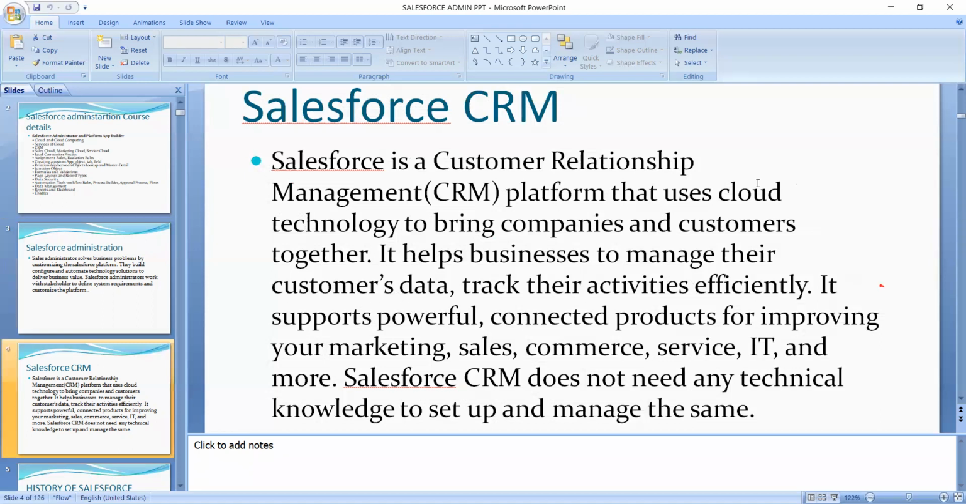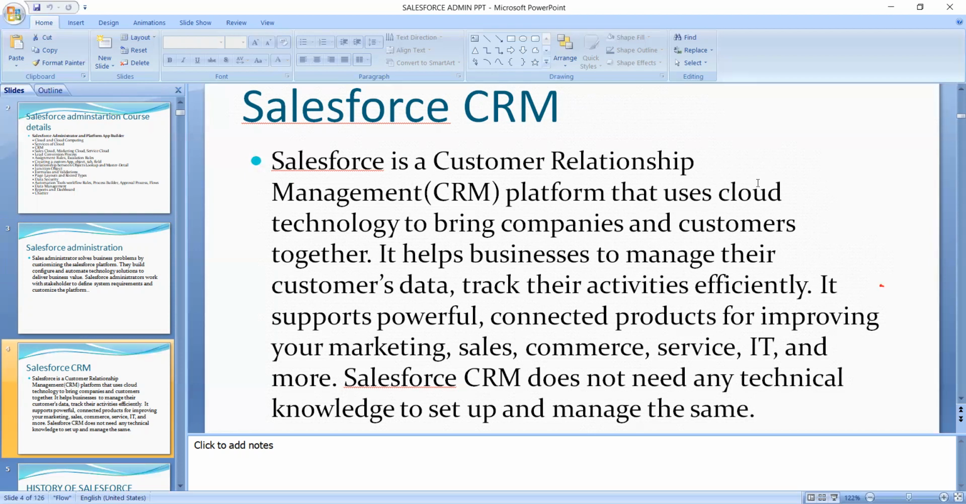And Salesforce CRM. Salesforce is a customer relationship management platform that uses cloud technology to bring companies and customers together. These are the things. Whatever the requirement is for Salesforce CRM, we make that, whatever technologies you want to apply for customer relationships.